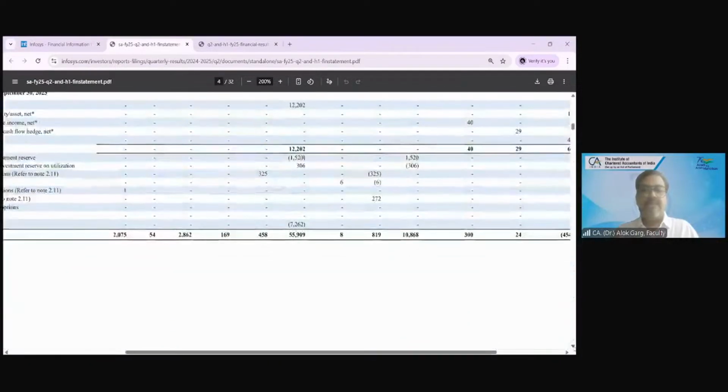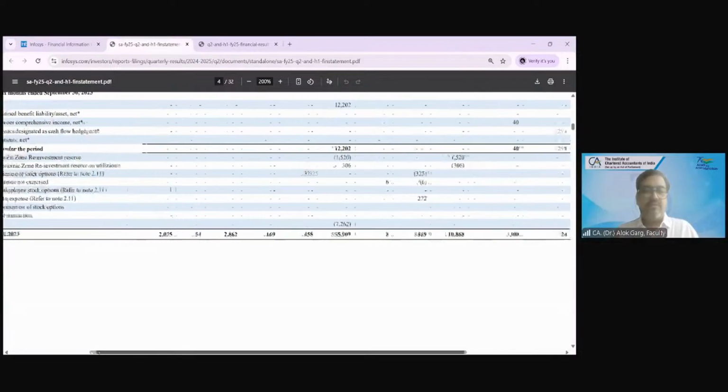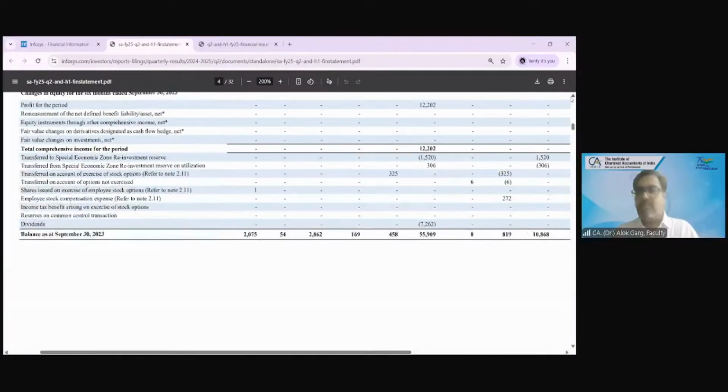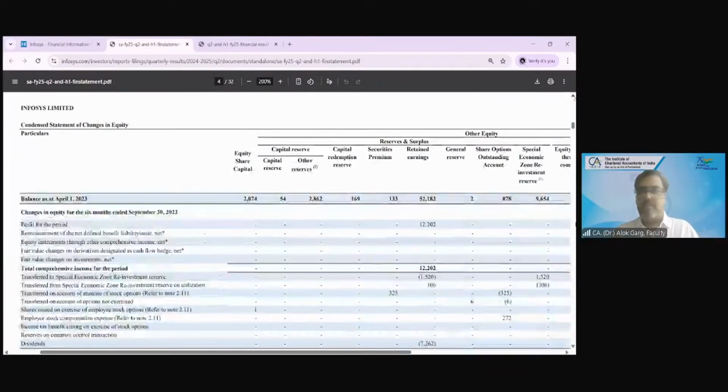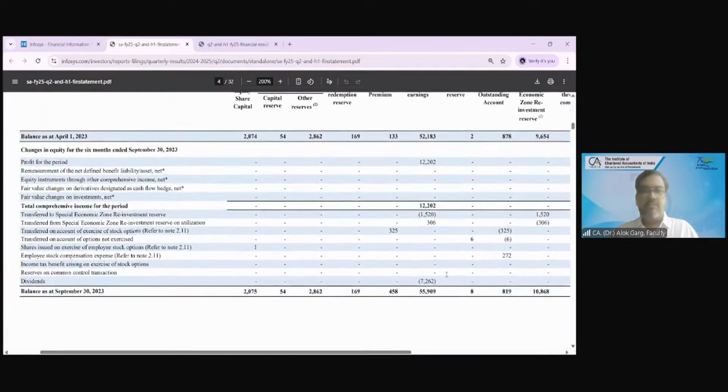It's 6 months, April 23 to September 23, directly April to September 23.